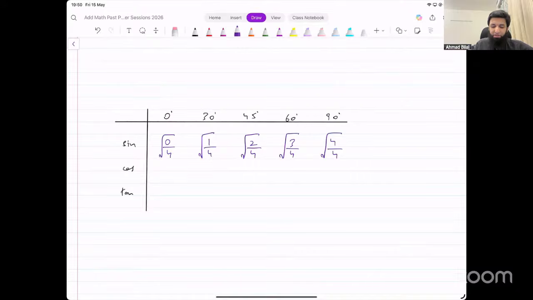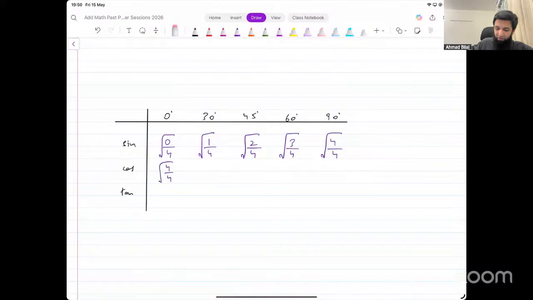So the first one is just 0, right? This is 1 over 2. This is 1 over under root 2 over 2, or 1 over under root 2. It's the same thing. This one is under root 3 over 2. And the last one is 1. Now, this is all that you need to write down, because once you've written this down, for cos, it's the same values, just in the opposite order. Just in the opposite order, you've got under root 4 over 4, 3 over 4.